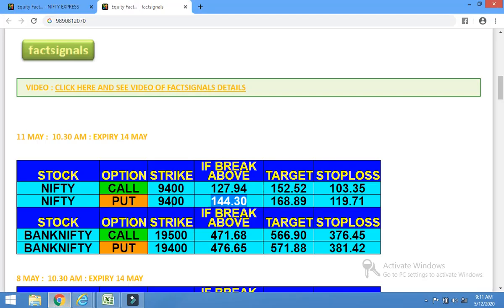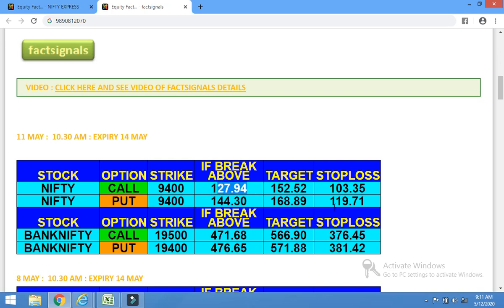It means if you entered into put, but the put did not give you the target and it hit the stop loss, then exit the trade. Please listen carefully. If you entered into Nifty put, it did not hit the target, and it hit the stop loss, exit the trade and then wait for the call to activate.